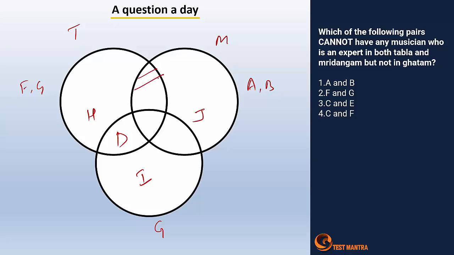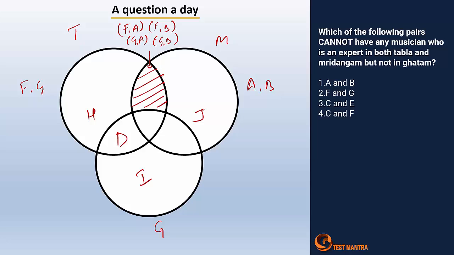So they are talking about this part, right? So we have seen what are the options available for this. It was FA or else FB or else GA or else GB were the options.